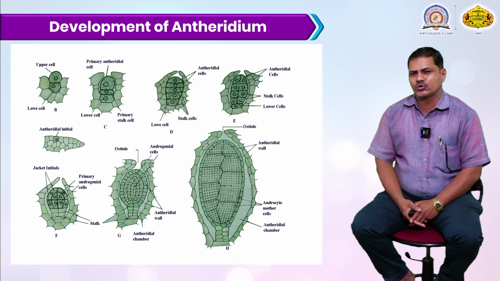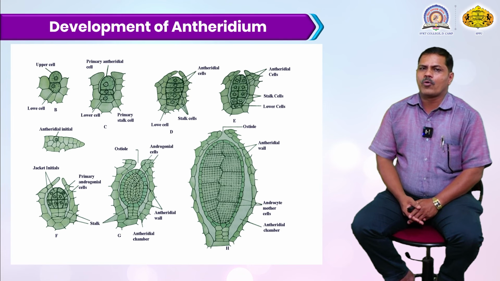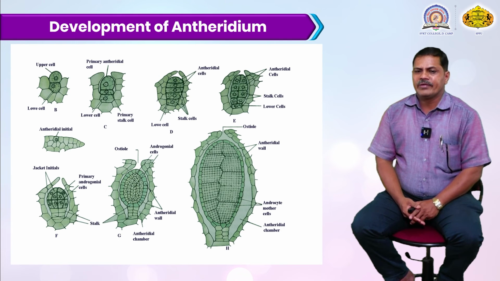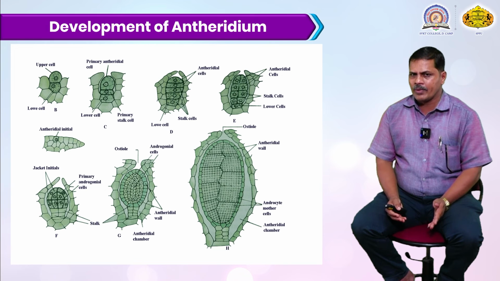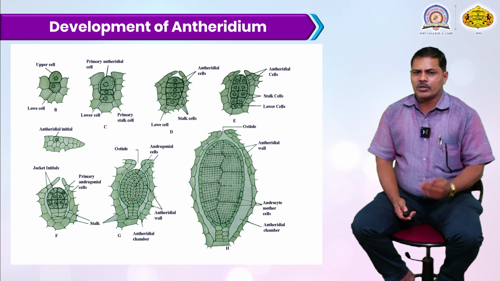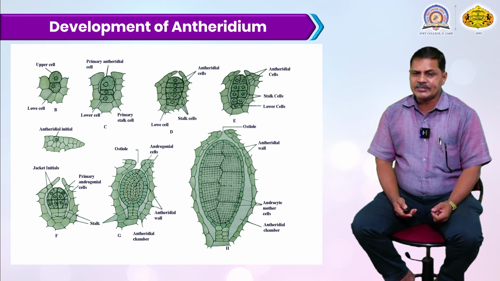When fully mature, water is very essential. When the mature antheridiophore or antheridium detaches at the apical portion, the jacket or antheridial wall detaches, and the many thousands of sperm inside are released to the outside.